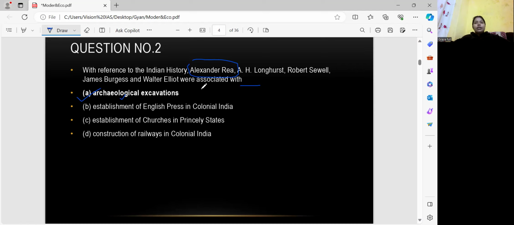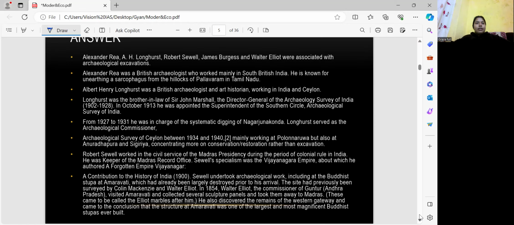So they were associated with what? Archaeological excavation, establishment of English press in colonial India, establishment of churches in princely states, or construction of railways in colonial India. The correct answer for this question is that they were associated with archaeological excavation. So option A is correct for this question.